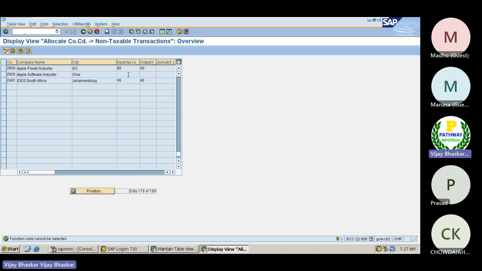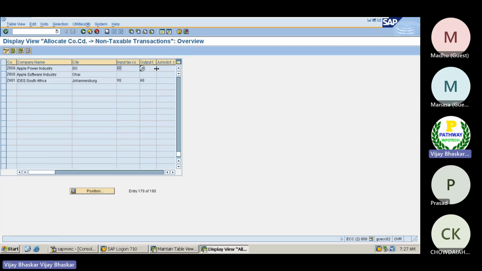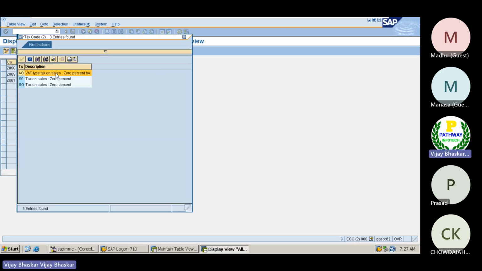See, what I have given here is 00. If you look at G0, I do not want any tax calculations or tax percentage. You can assign anything here, but that will be defaulted. For input it is 0. For output also I have assigned 0 here.